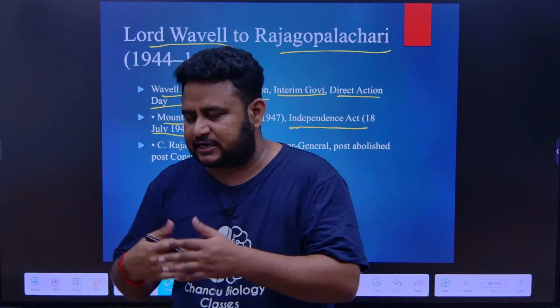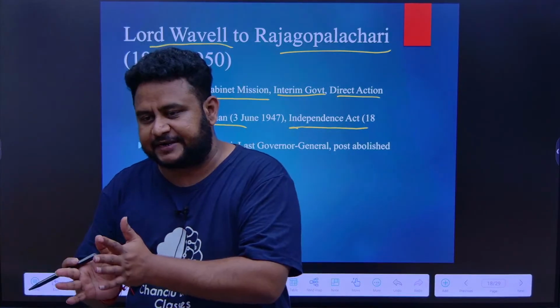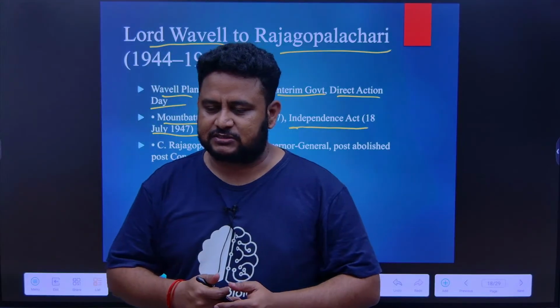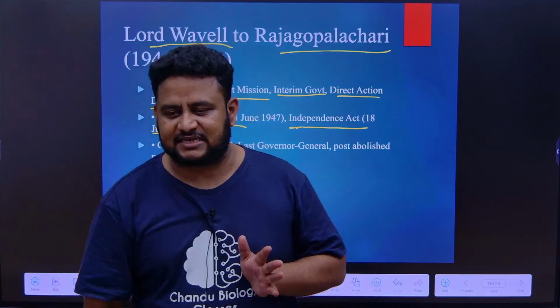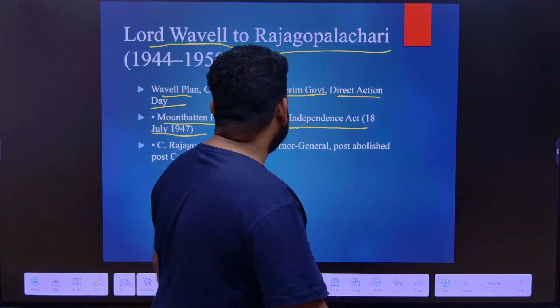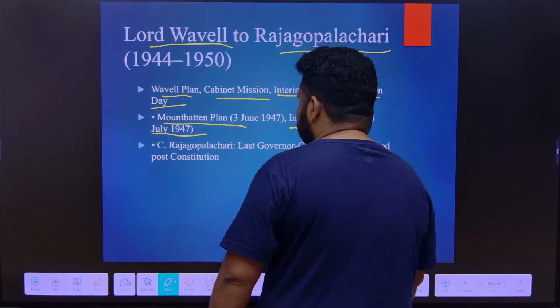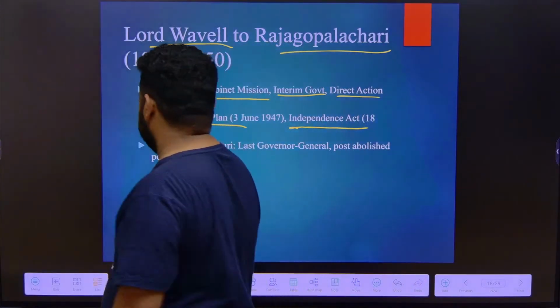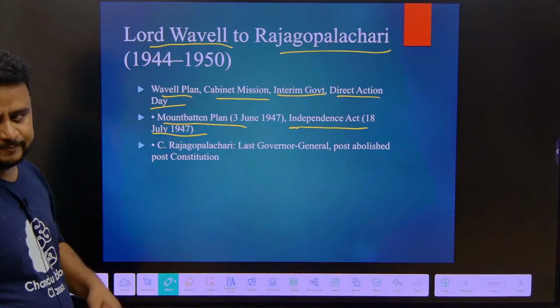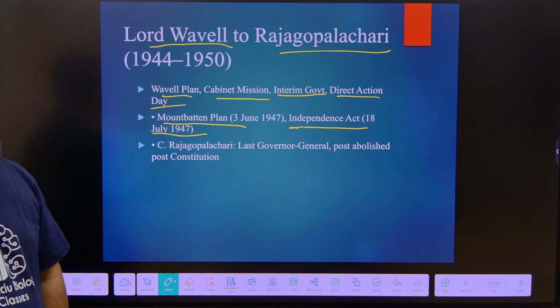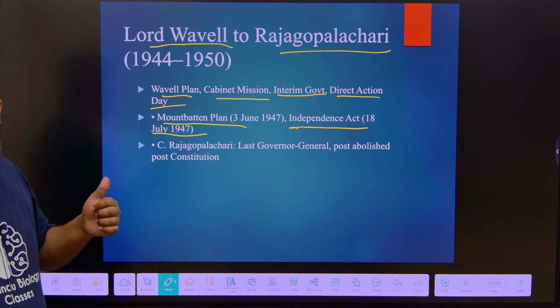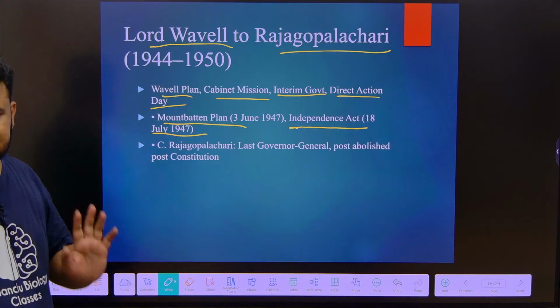You can understand how the power should be transferred by the British to the Indians. This was told by what? The Indian Independence Act, when it was passed in July 1947. Okay, July 1947. But June 1947, what do we have? It is the Mountbatten plan. They can ask the chronology: arrange the following in the descending order or ascending order of their chronology. First it is the Mountbatten plan, then it is the Indian Independence Act.